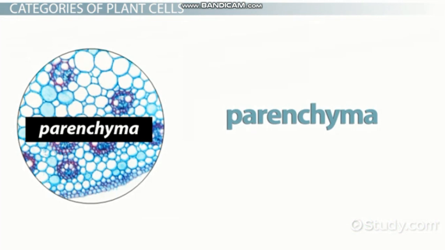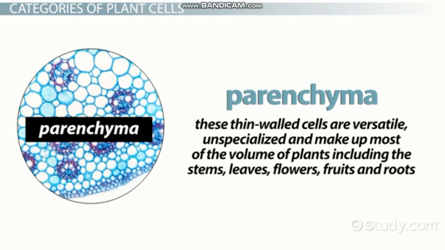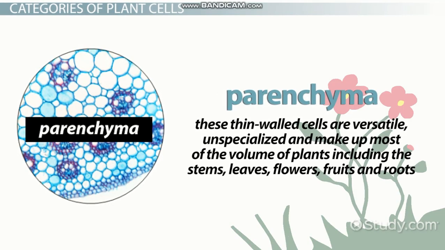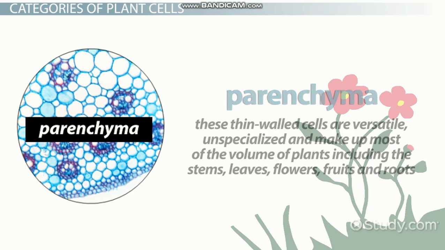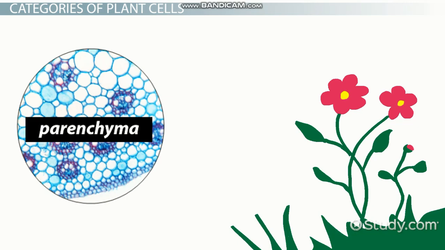Parenchyma is from the Greek word para, meaning beside. When you think of a plant cell, you are usually thinking of a parenchyma cell. These thin-walled cells are versatile, unspecialized, and make up most of the volume of plants, including the stems, leaves, flowers, fruits, and roots. They are beside the supporting cells.